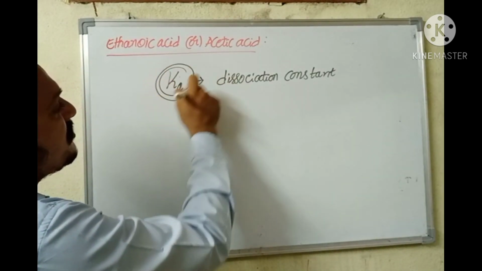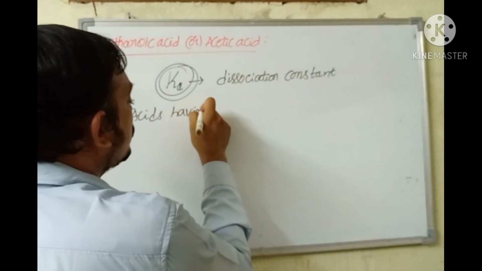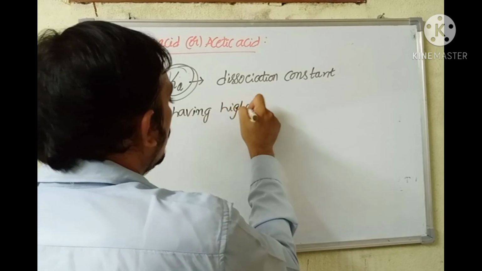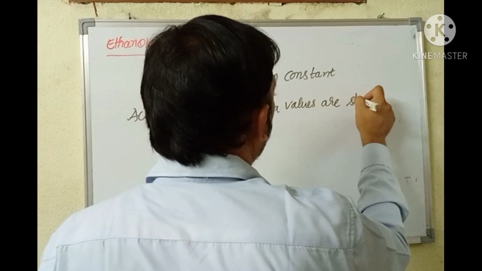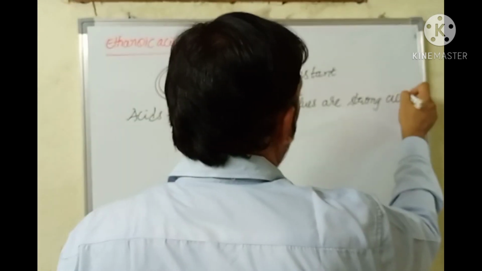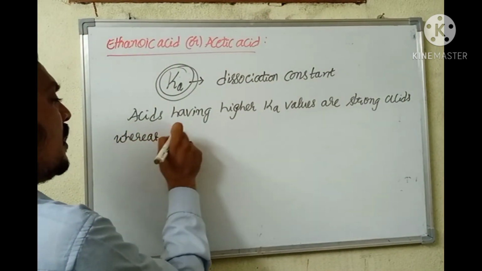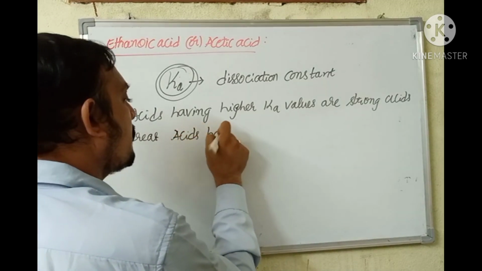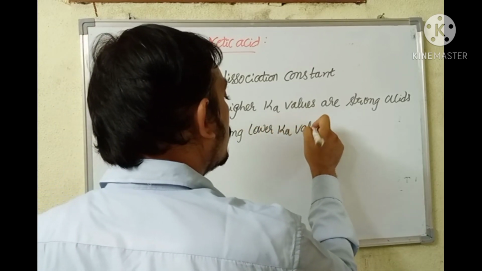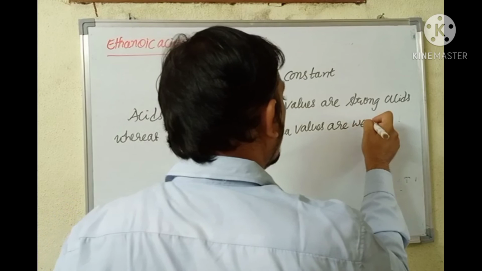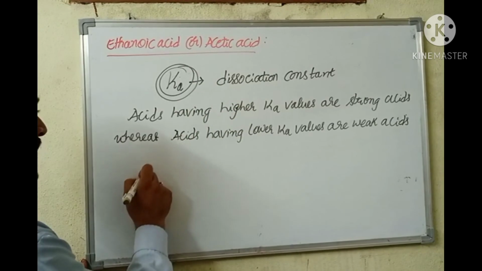Acids having higher dissociation constant, that means acids having higher Ka values, are strong acids, whereas acids having lower Ka values are weak acids.